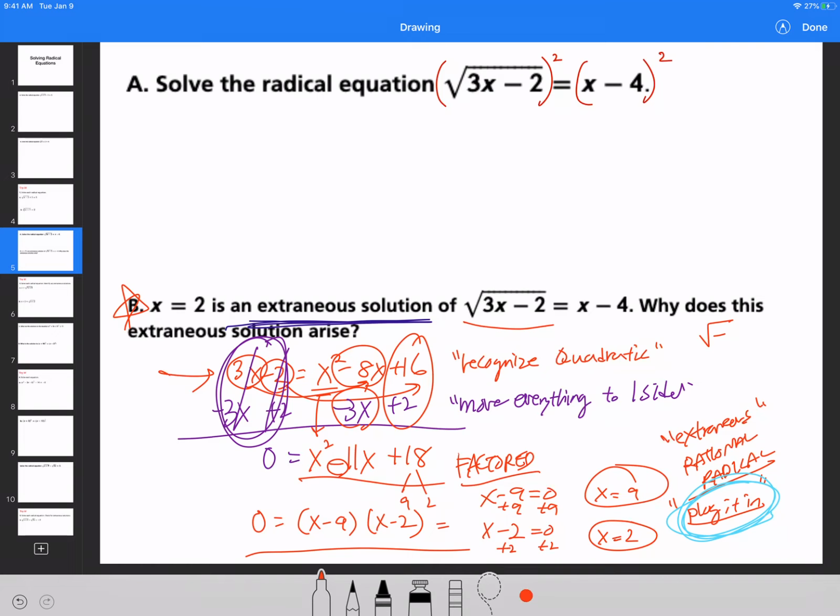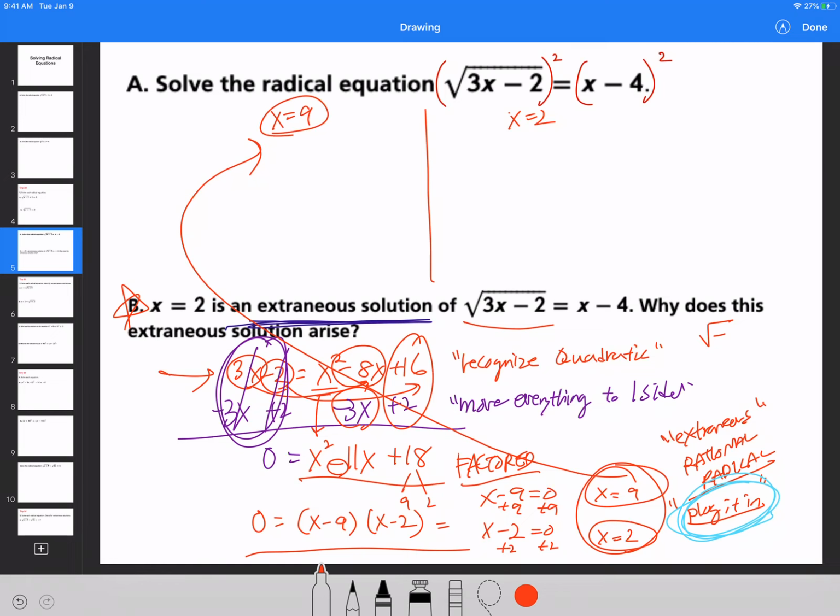Okay, and I'm going to start working from here. So I have found my solutions, and I'm going to work from here. x equals 9, and then x is equal to 2. And then I am simply going to plug in x equals 9 into this equation. So let me rewrite that for you.